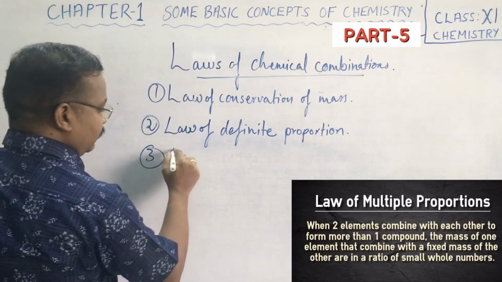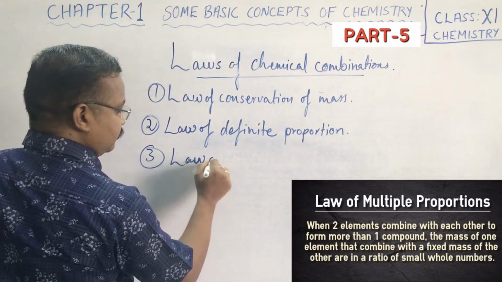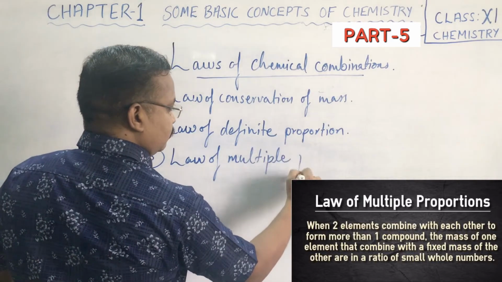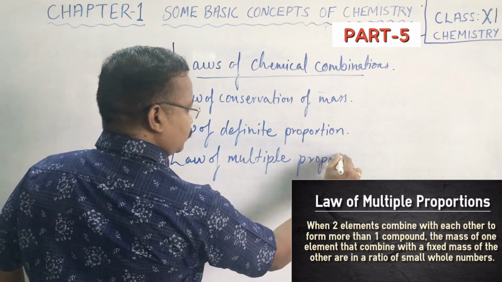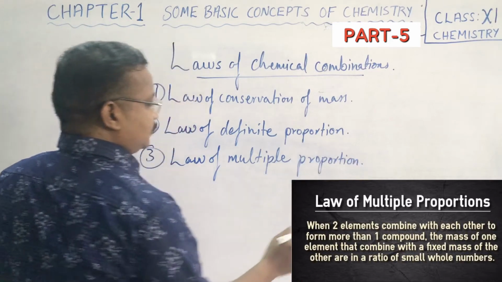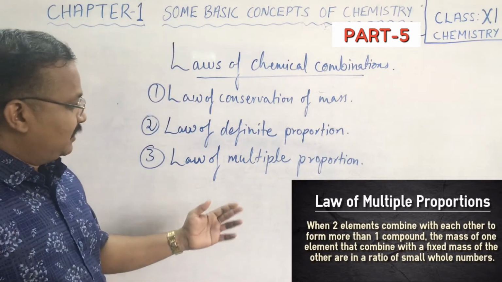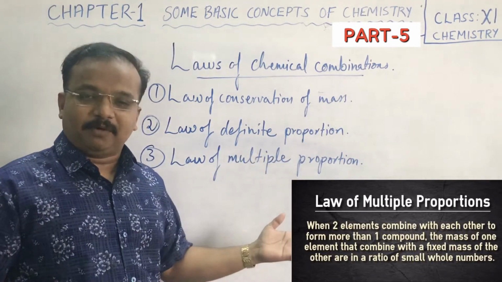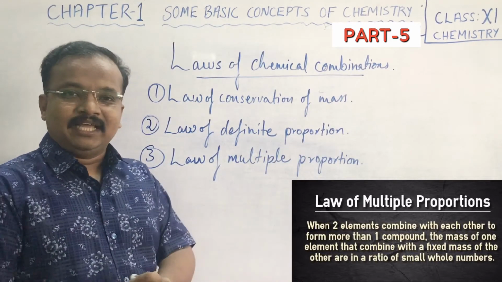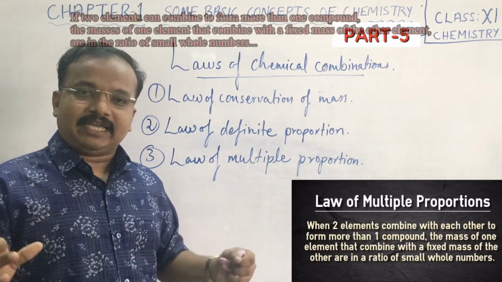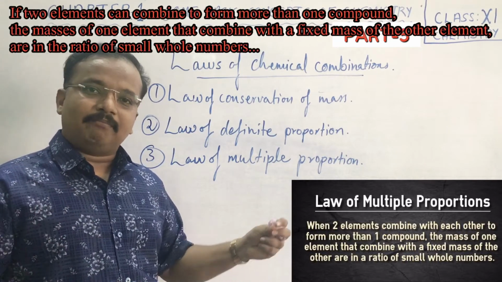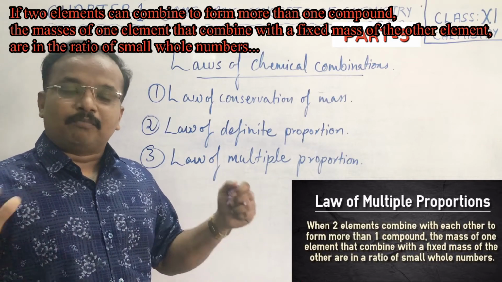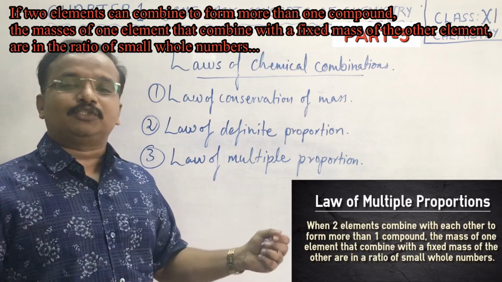Third one we have law of multiple proportion. So children, here a doubt comes. First we have already said definite proportion, then how comes the multiple proportion? This means a same element can actually combine in different ratios also. But remember, products formed will also be different.